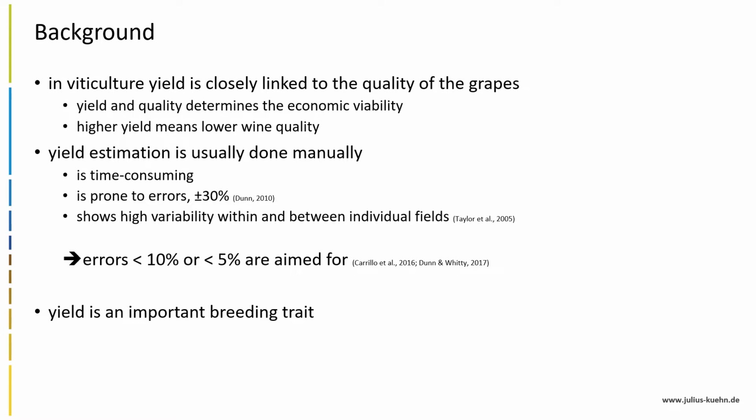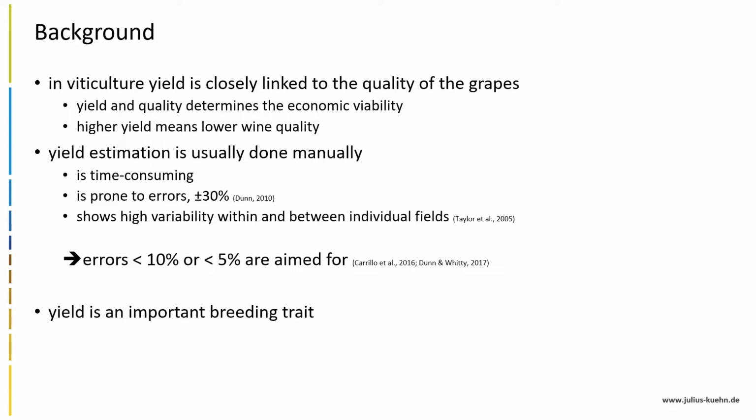A higher yield leads to a lower wine quality. Until today, yield estimation is usually done manually. For this, the winemaker counts the number of bunches per vine of at least 40 vines per field and divides it through the standing space of the vine, which is calculated from the distance between the rows and the distance between the vines in the row.